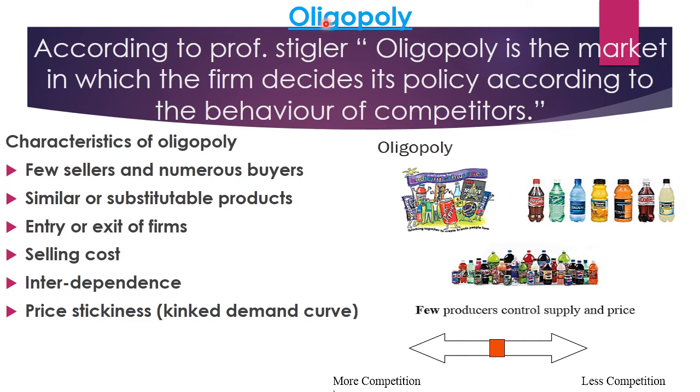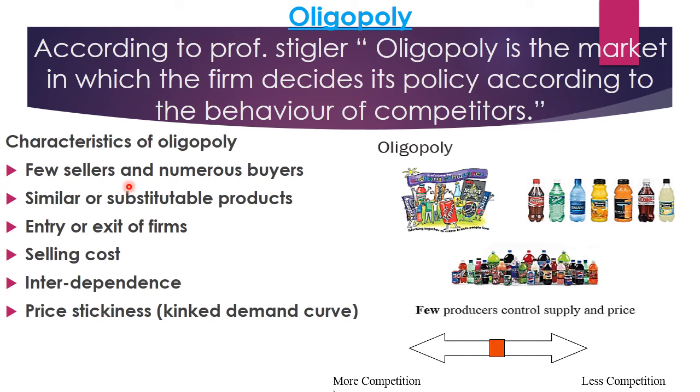This also originated from the Greek word oligo, which means few, and pollen, which means sellers. So oligopoly is a market having few producers which sell identical or substitute products, and there is no extreme competition in this type of market.